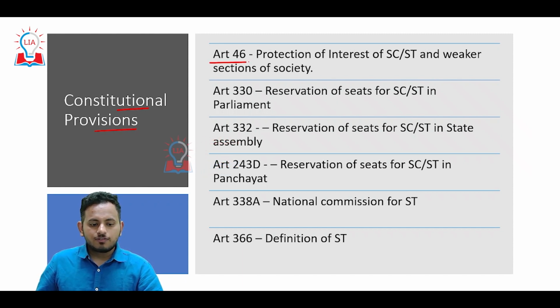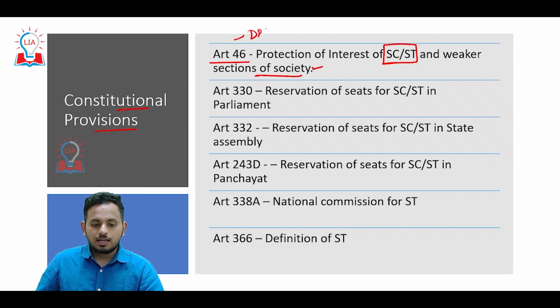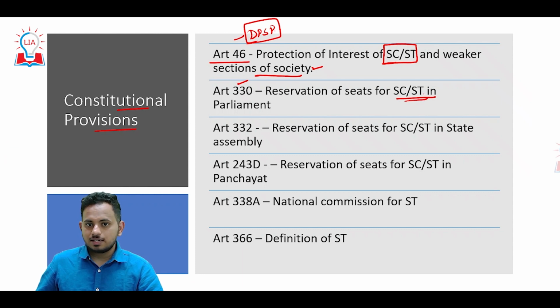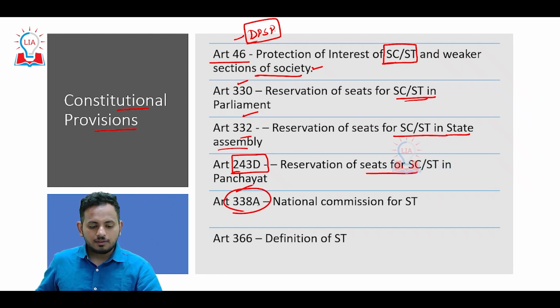tribes. Article 46 deals with the protection of the interests of scheduled castes and scheduled tribes and also the weaker sections of the society, and this is a DPSP, Directive Principles of State Policy. Article 330, reservation for the SC and STs in Parliament. 332, reservation of the seats for the SC and ST in State Assembly. Article 243D deals with the reservation of seats for the SC and ST in Panchayat. Article 338A, where the National Commission for ST was formed.